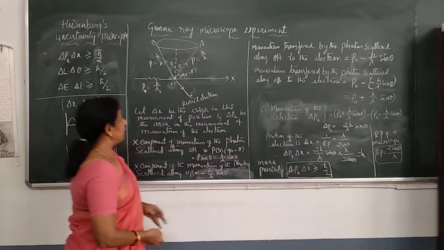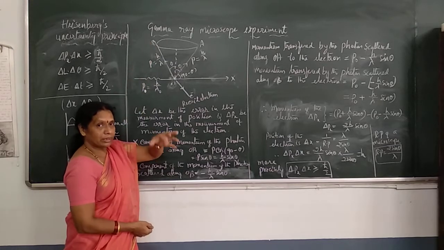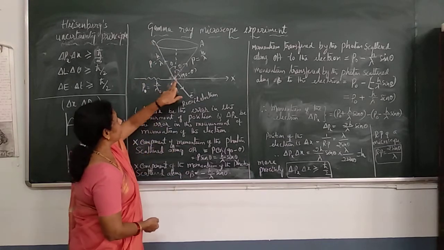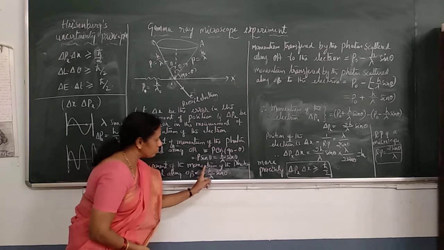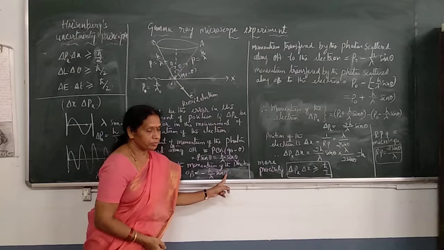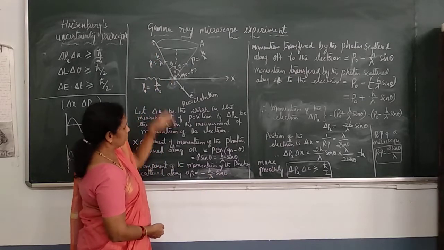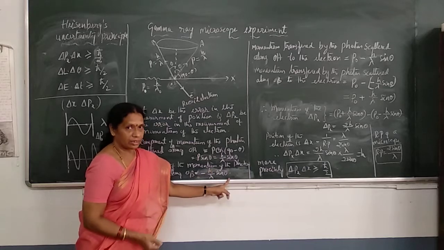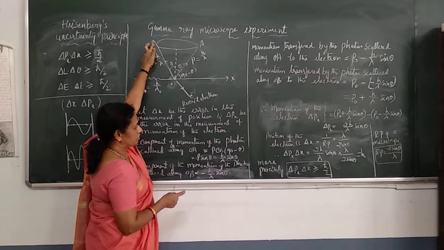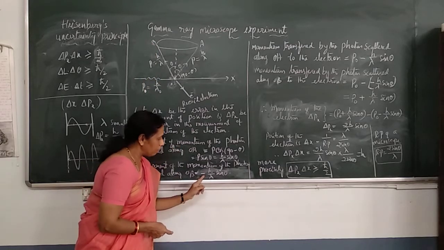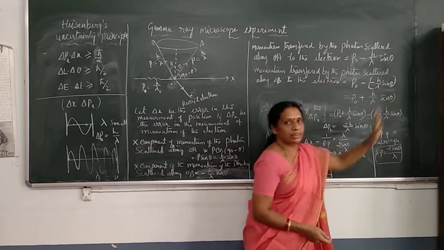Similarly, for the momentum transferred to the electron by the photon scattered along OB, the x component of this momentum is minus h by lambda sin theta. Therefore, the momentum transferred by the photon scattered along this direction is P naught plus h by lambda sin theta.